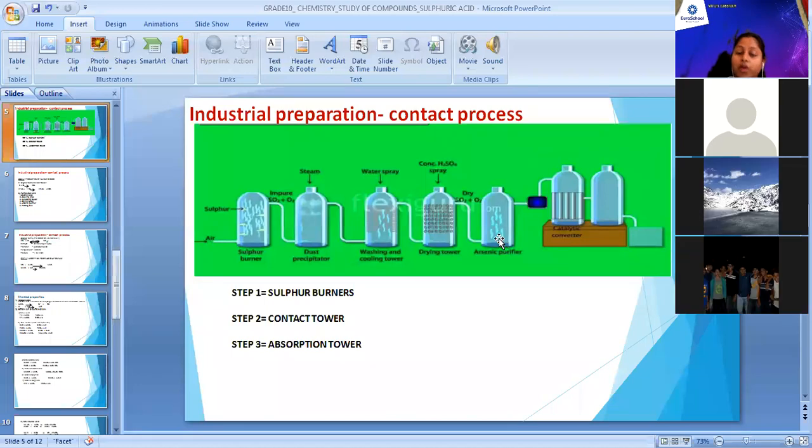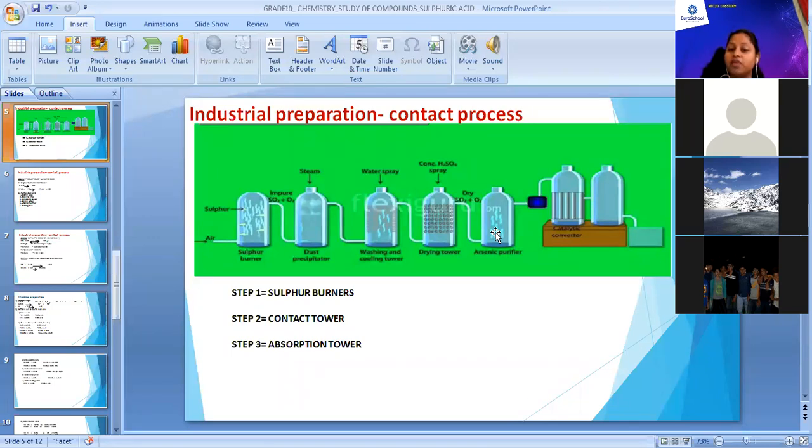Okay. So next chamber is arsenic purifier. In arsenic purifier, we are going to remove arsenic oxide with the help of ferric hydroxide. Ferric hydroxide is Fe(OH)3, right? So with the flow of ferric hydroxide, all the arsenic oxide compounds will settle down in the chamber, and then your pure, dry sulfur dioxide will pass through the pipe.